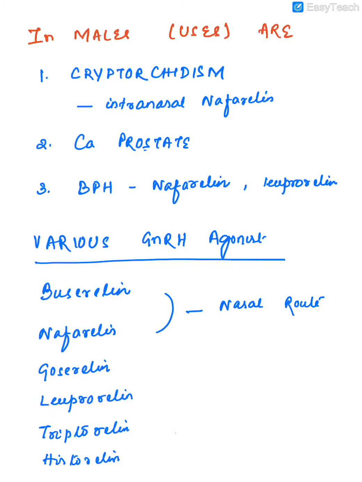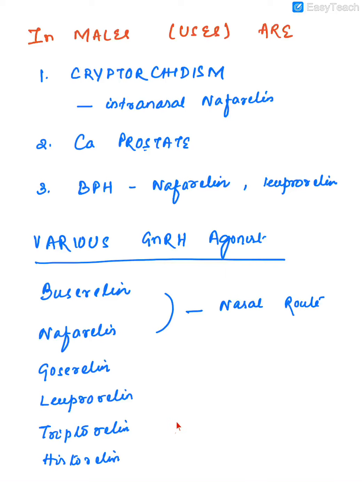In males, GnRH agonists are used in a condition called cryptorchidism. In this case, we use intranasal nafarelin. It's also used in CA prostate, BPH, that is benign prostatic hypertrophy, where nafarelin and leuprolide are both used. Now, what are the various GnRH agonists that we use? Buserelin, nafarelin. These are the two drugs which can be used by the nasal route. The other GnRH agonists are goserelin, leuprolide, triptorelin, and histrelin.